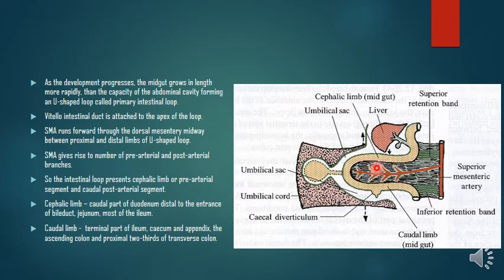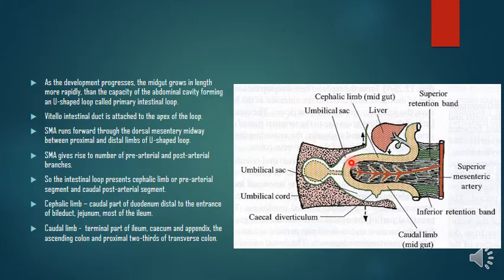And in relation to the superior mesenteric artery, it is also called the prearterial segment and the postarterial segment of the midgut. So it is the cephalic limb or the proximal limb or the prearterial segment, this one. Whereas this one is called the postarterial segment or caudal limb of the midgut.